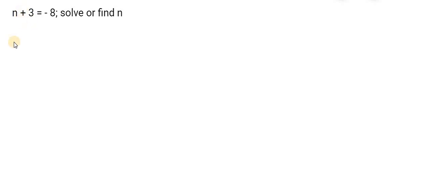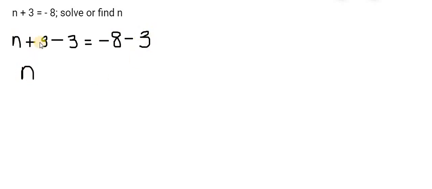So that's a minus sign. So I say n plus 3 minus 3. Okay? Now finally, whatever I do to the left of the equality sign, I have to do to the right. So that's minus 8 minus 3. So on the left, I have n plus 3 minus 3, that's 0.